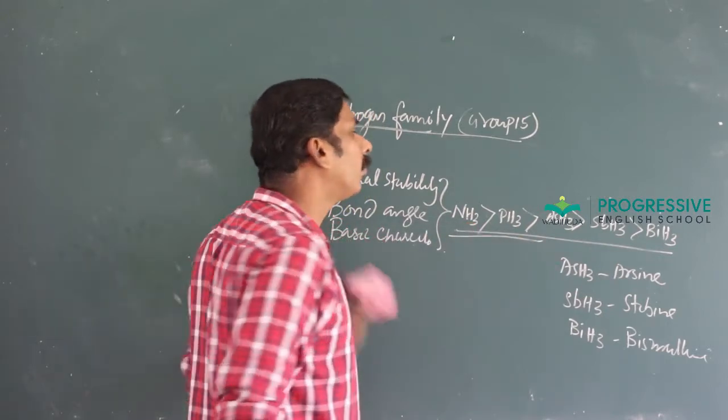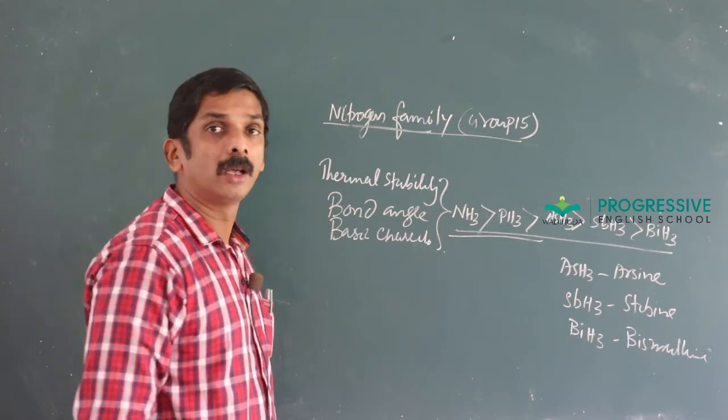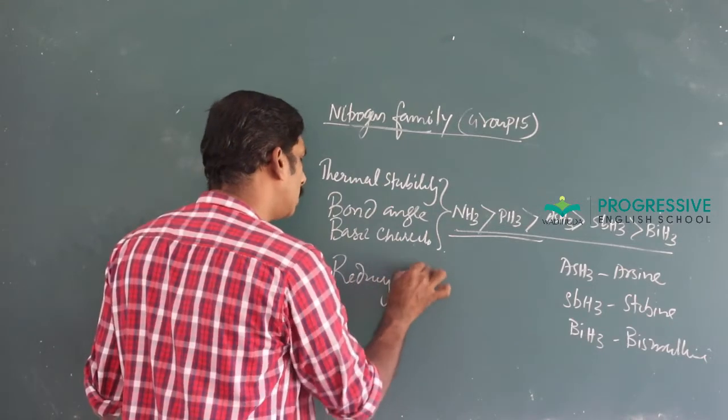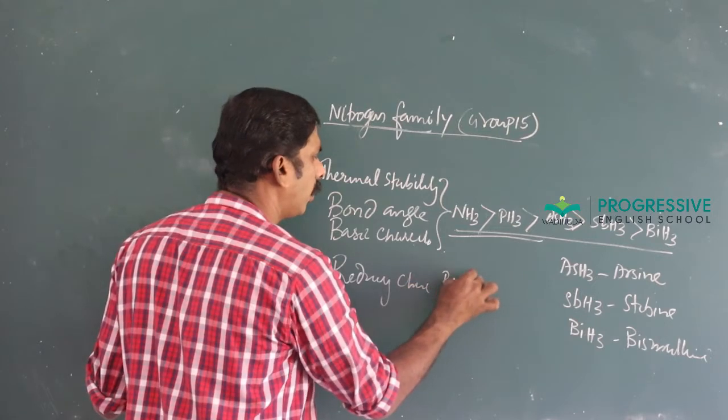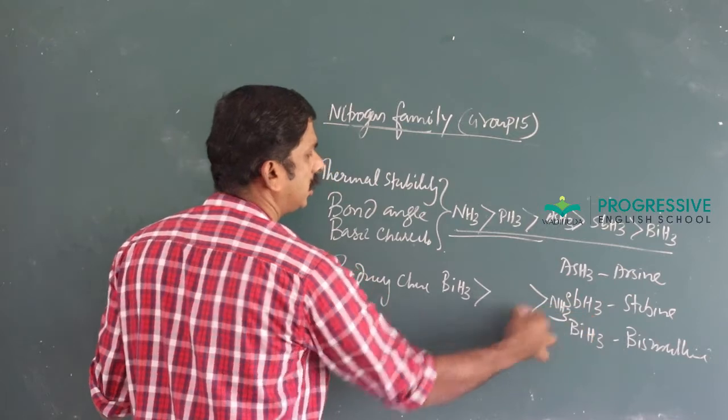It is maximum for ammonia. But the reducing character is in the reverse direction. Reducing character is maximum for bismuthine and least for NH3.